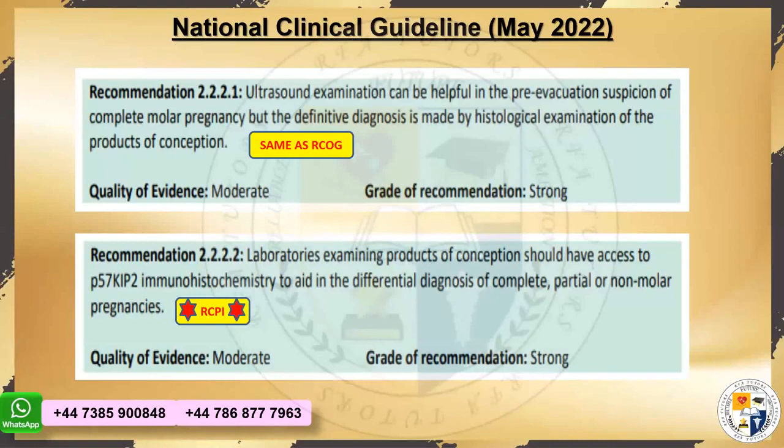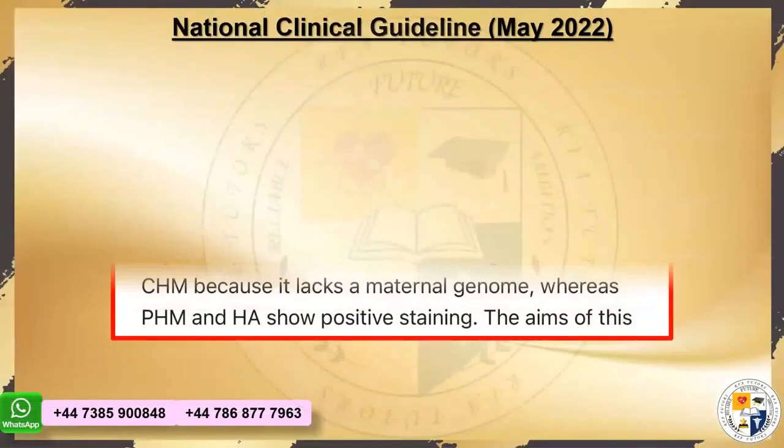So the recommendation is in the Irish guideline. The point is mentioned in the Green Top guideline as well. Do you people understand the difference? Here, it's recommended that when you're sending a product of conception, it should go to a laboratory that has access to this immunohistochemistry. Do you people understand the point? It's a recommendation that the laboratory should have access to P57. Am I clear? Did you people understand how we have to pick up the differences from here?